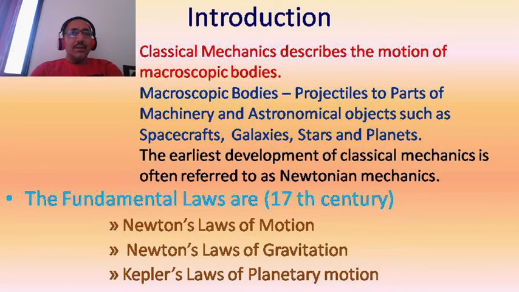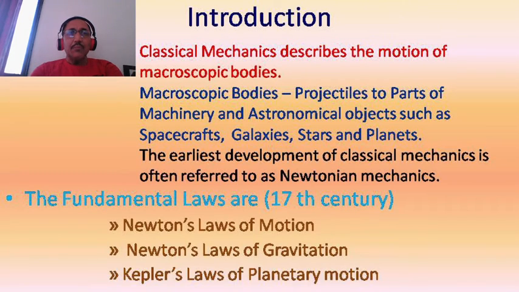So what is the major difference between microscopic and macroscopic bodies? Microscopic bodies are not seen by our naked eyes, and macroscopic bodies are those bodies which we can see by our naked eyes.